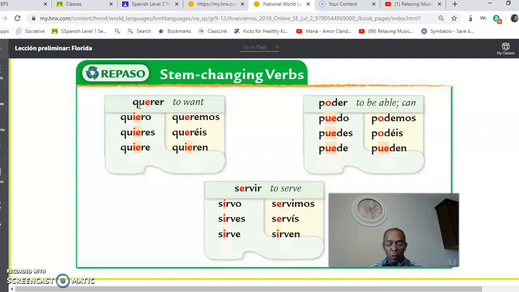Okay, what is the difference between regular and irregular verbs? Well, the regular verbs, they follow a pattern and they never change. Irregular verbs, they have something different. It changes either in the yo form or changes somewhere else in the conjugation. Could be in tú, could be in él, ella, usted, could be in vosotros, in ellos, ellas, ustedes. But most irregular verbs don't have a change in the nosotros form. Okay, so that's something to remember.